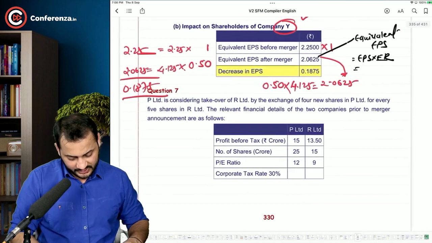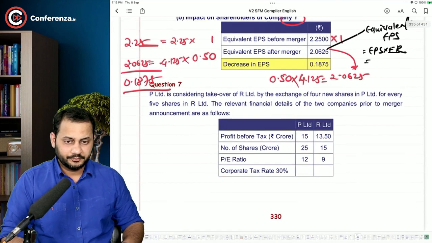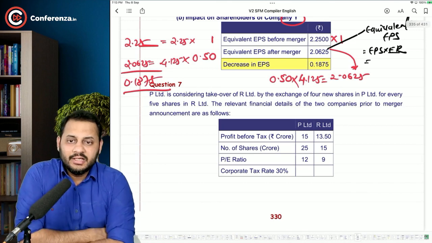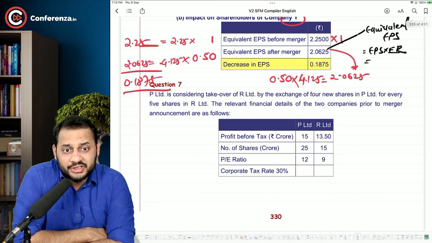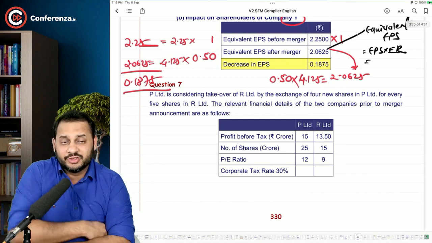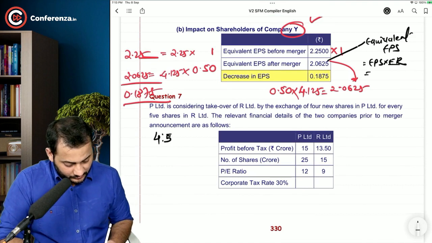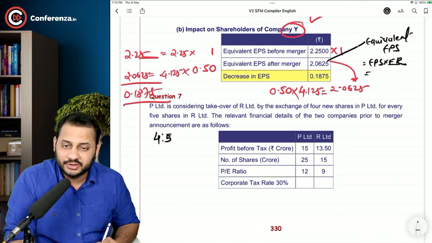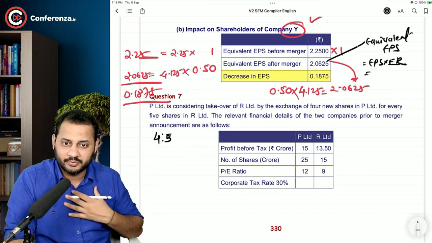Okay. Question number 7 is going to be our next question. Let's have a look. P Limited is considering takeover of R Limited. Who is the acquirer here? P Limited. Who is the target company? R Limited. By the exchange of 4 new shares in P Limited for every 5 shares. What is the exchange ratio, my friends? 4:5. This is the exchange ratio. For every 5 shares of their company, we are going to issue 4 shares of our company.